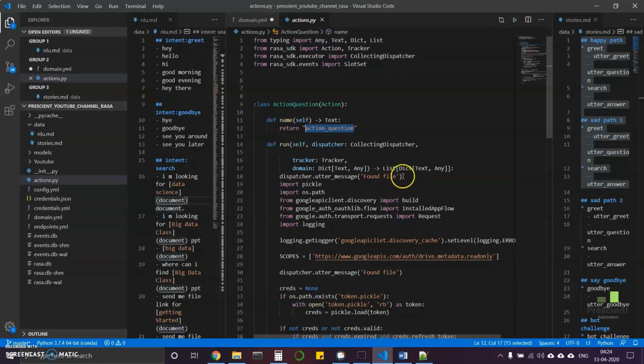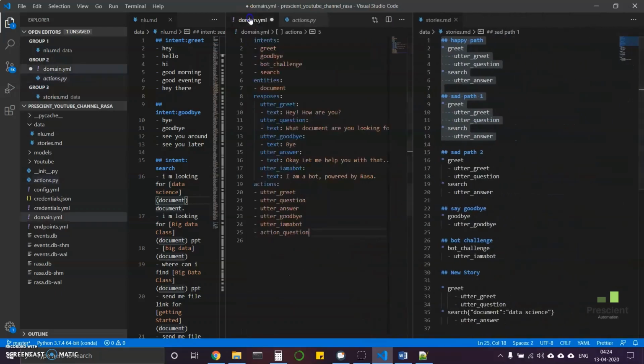Now what I am doing currently, as you can see, is that this first part just defines the name of that action, which we need to add to the domain.py file and in the stories file. So it asks a question, then it searches and utter answer is there.